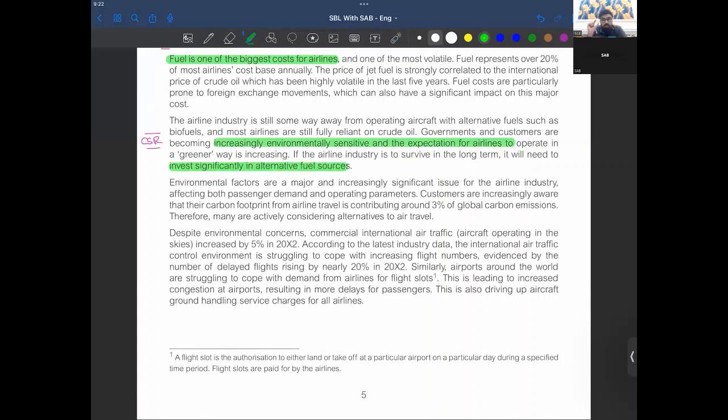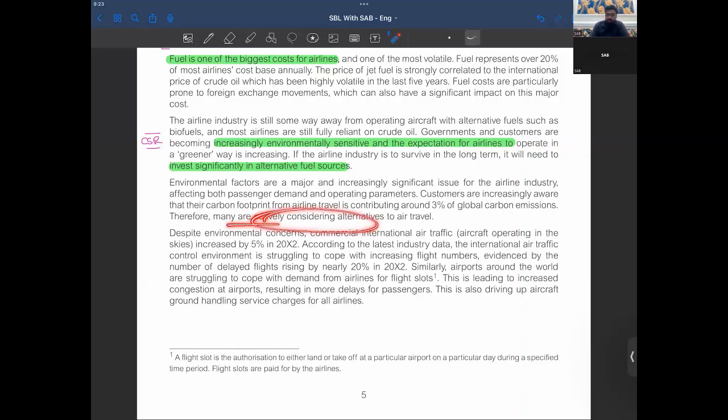So CSR could be one of the favorite topics of the examiner here, right? Because you are a fuel consuming entity, and airlines and customers want fuel safety. Environmental factors are a major and increasingly significant issue for the airline industry, affecting both passenger demand and operating parameters. Customers are increasingly aware, and their carbon footprint from airline travel contributes around 3% of global carbon emissions, right? 3% of global carbon emissions.